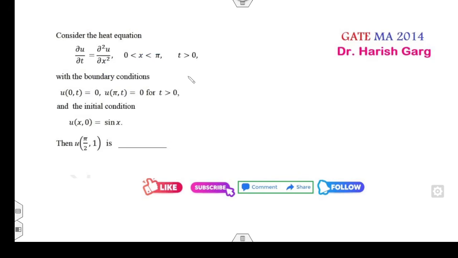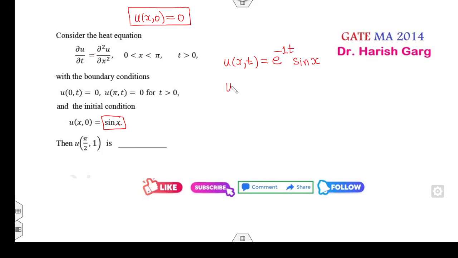Okay, can you apply the steady state solution? Again, no, because u_x(0,t) is not zero. Fine, you can remember that u_x(0,t) must be 0 in order to apply the steady state solution. So how will you find the solution? Again, it is the heat equation, so u(x,t) equals e raised to power minus n square, c is my 1, into sine of x. So your target is to find the value of u(pi/2, 1). So e raised to power minus 1 times sine of pi by 2, that is 1 over e, is the right answer of the problem.